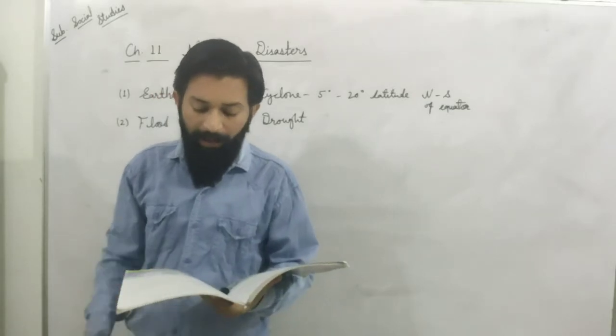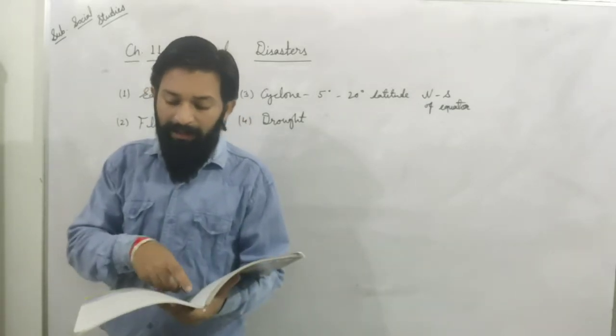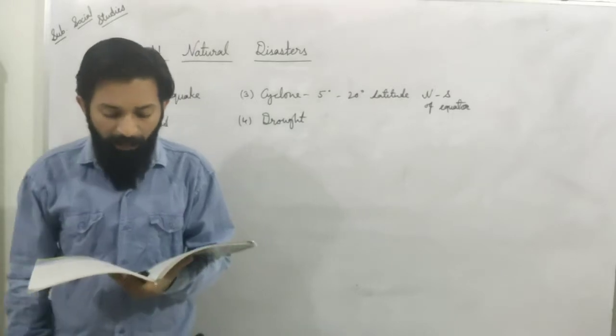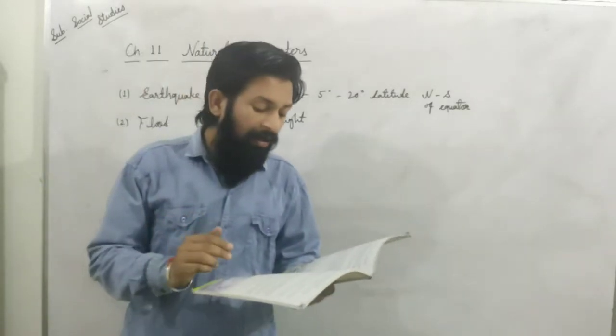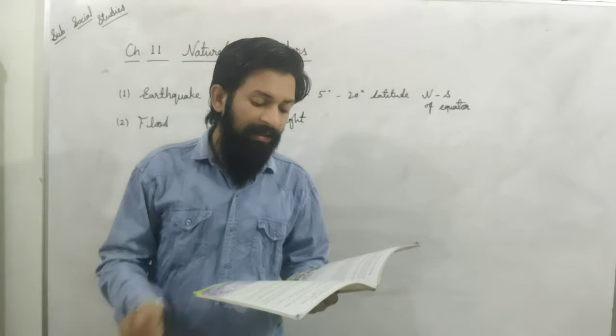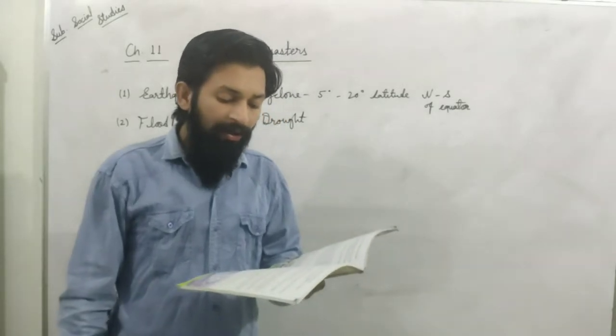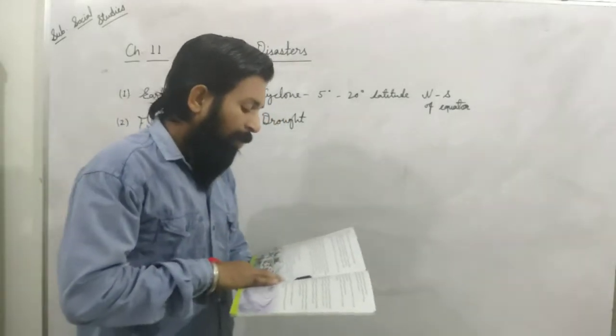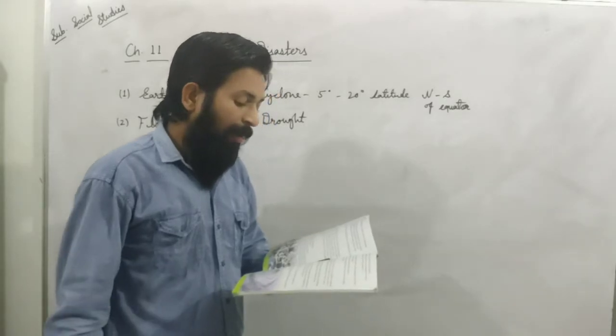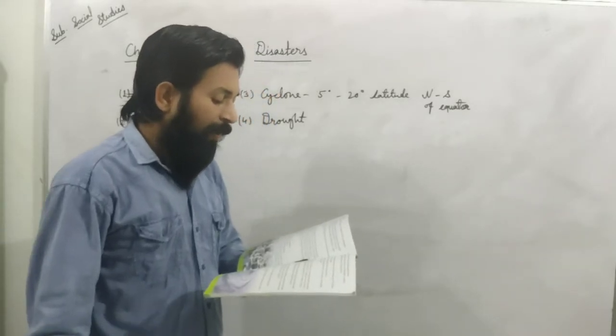They are called by different names in different places, like cyclone, hurricane, typhoon, and Willy Willy. In India, the coastal states such as West Bengal, Odisha, Andhra Pradesh, Tamil Nadu along the Bay of Bengal, and Gujarat and Maharashtra along the Arabian Sea face frequent cyclones.